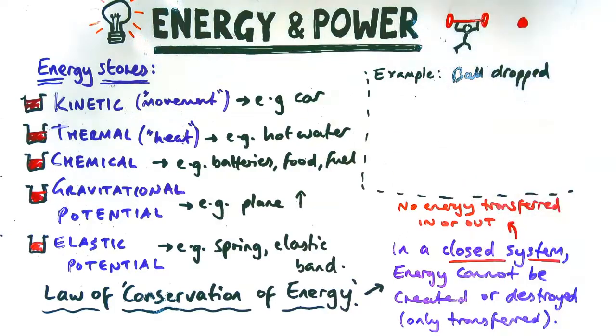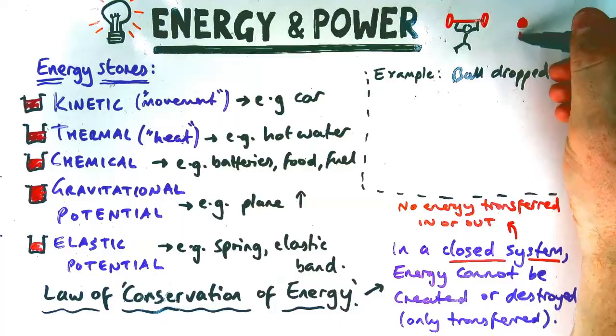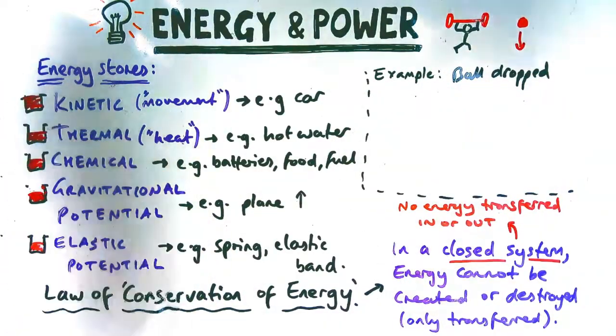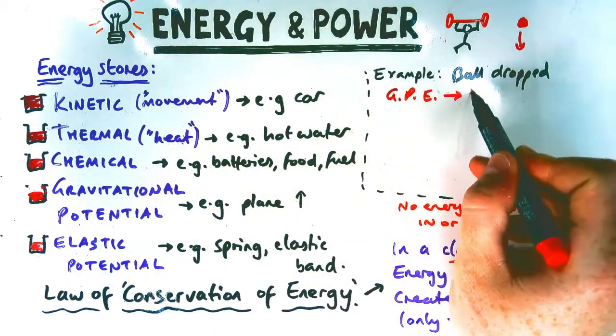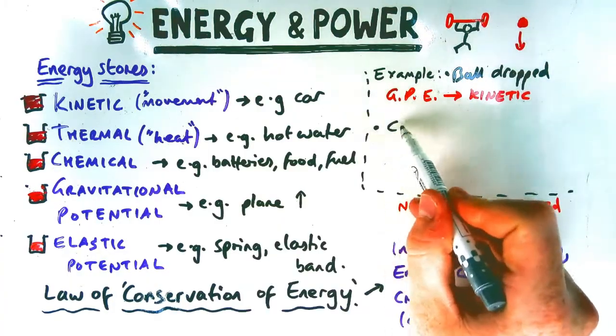So we're going to talk about a ball being dropped, and I'm going to use these little kind of levels of energy to demonstrate this. So at the start, it has lots of gravitational. That will then decrease, and the kinetic energy of the ball will increase. So what we'd say is that the GPE, or gravitational potential energy, goes down and kinetic energy goes up.